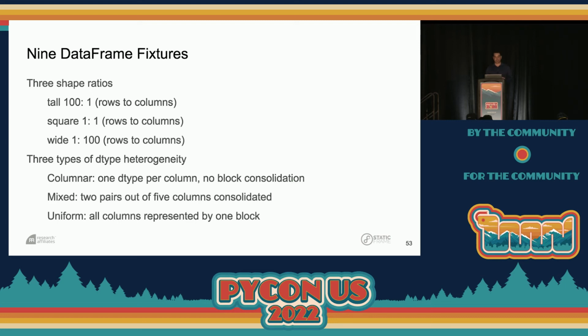And we're going to look at 3 types of dtype heterogeneity. We're going to look at columnar, where we have 1 dtype per column with no block consolidation; mixed dtype heterogeneity, where we have 2 pairs out of 5 that are consolidated; and uniform dtype heterogeneity, where we have 1 block that can represent all of the data.